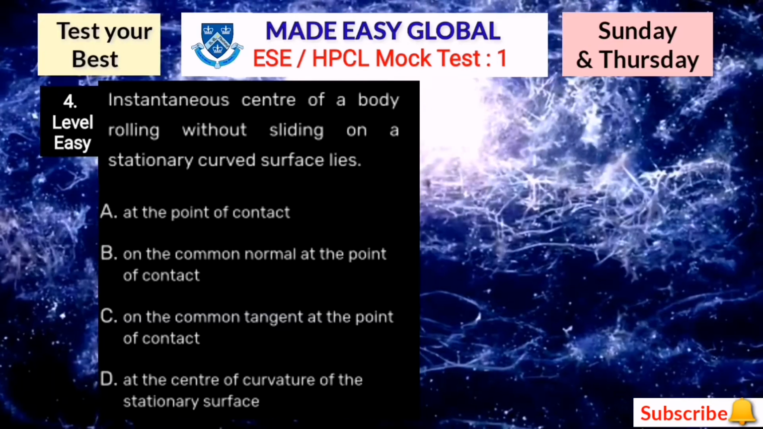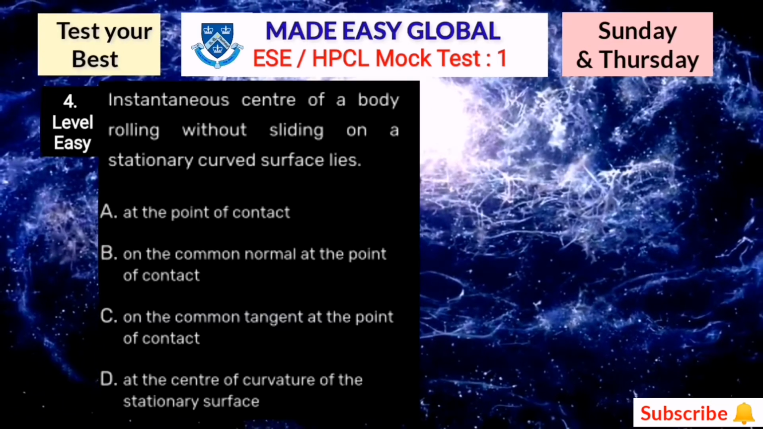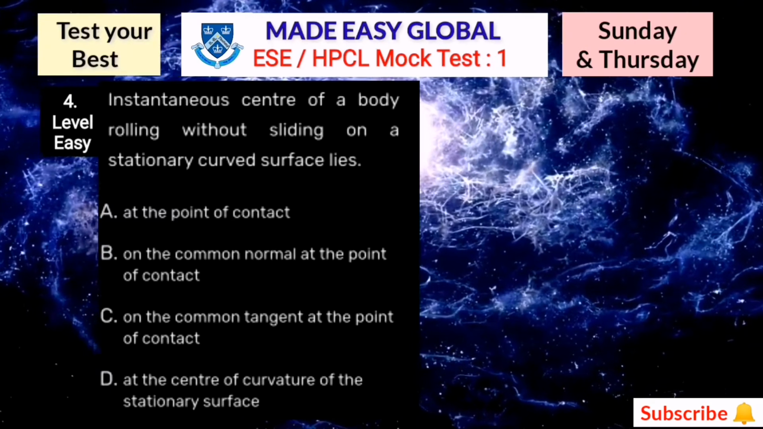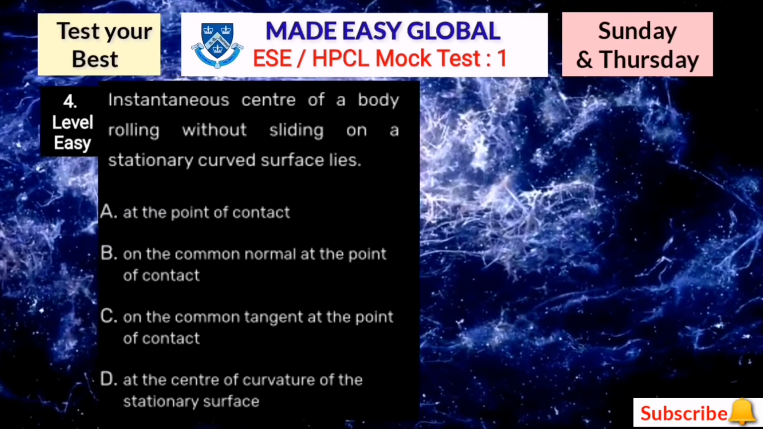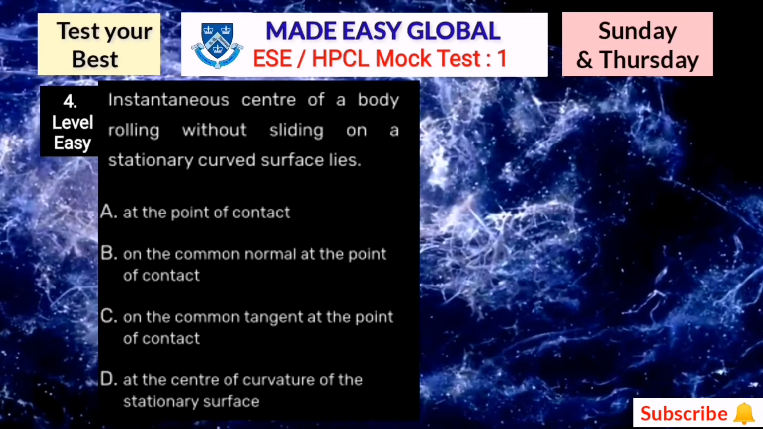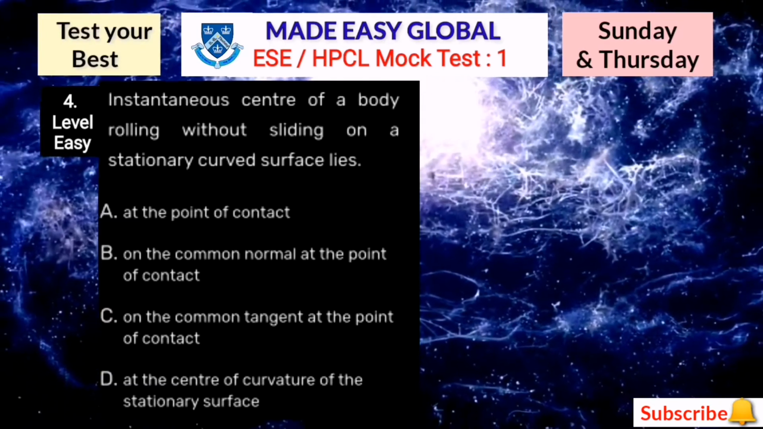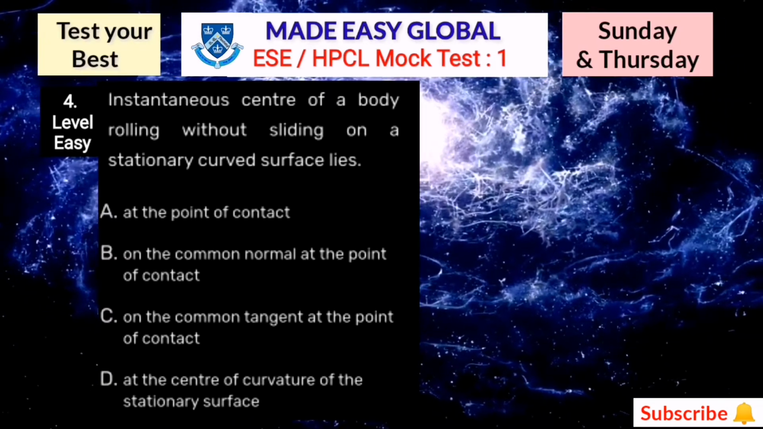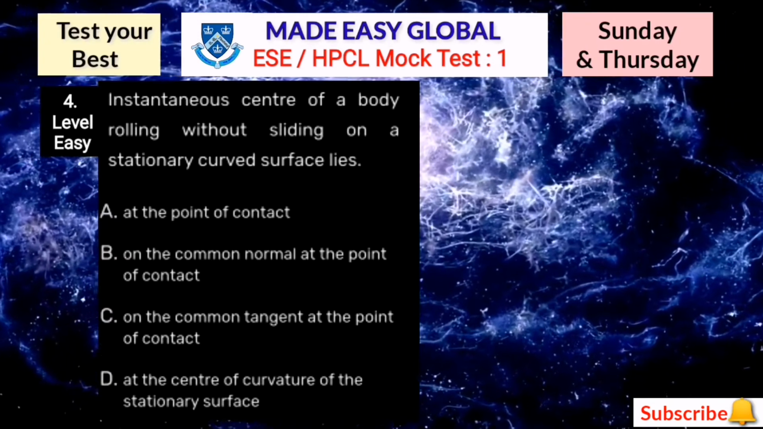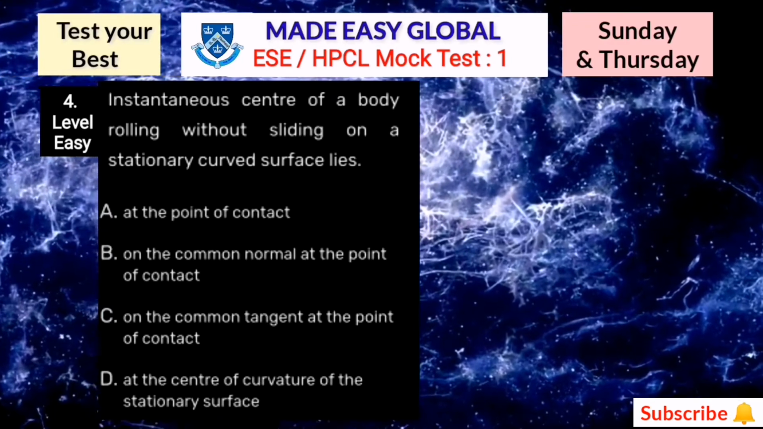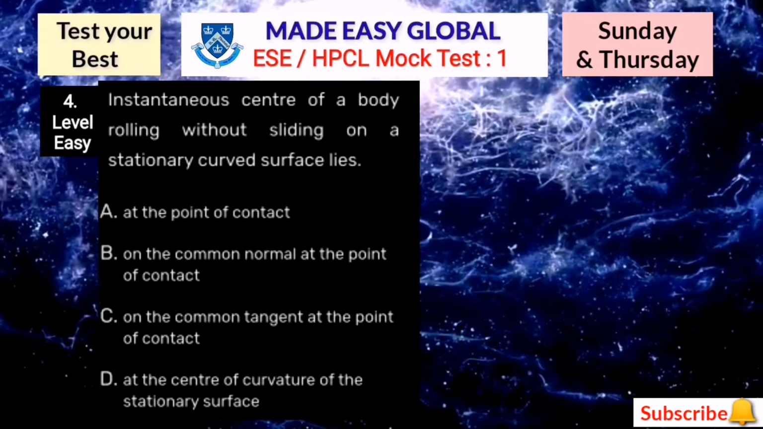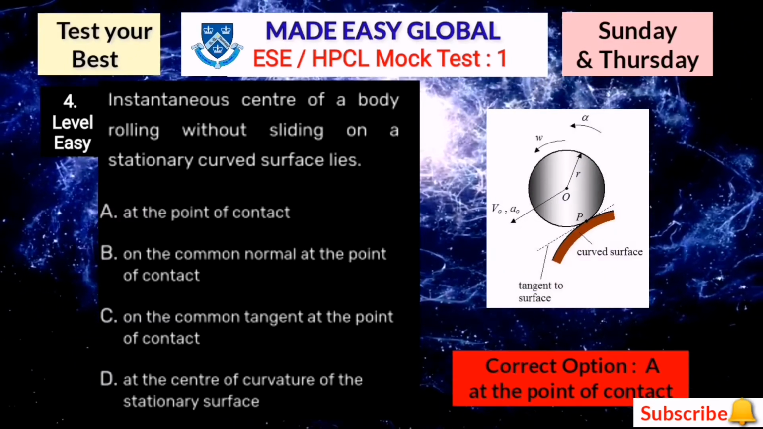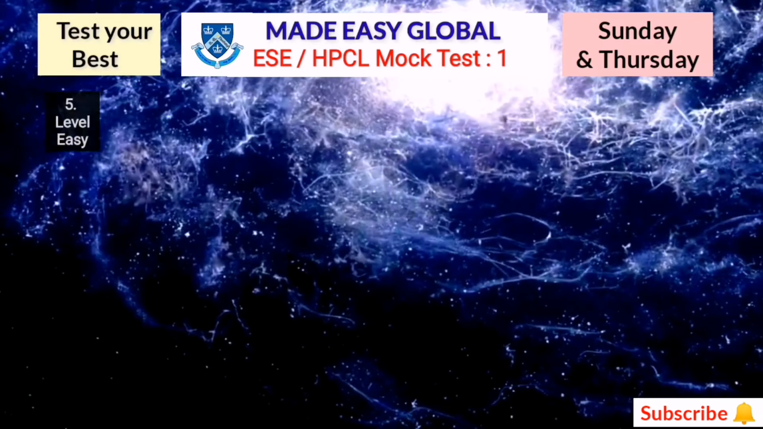Here the next question is, instantaneous center of a body rolling without sliding on a stationary curved surface lies: option A at the point of contact, option B on the common normal at the point of contact, option C on the common tangent at the point of contact, and option D at the center of curvature of the stationary surface. So here once again this is a very easy question. So yes, here the correct answer is option A, at the point of contact. Now let's move towards the next question.